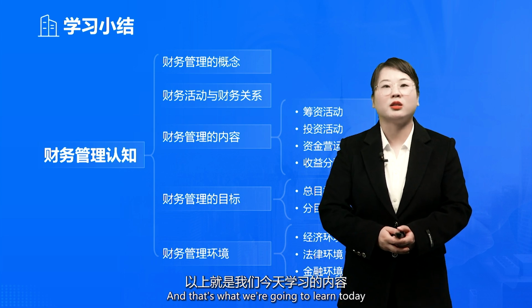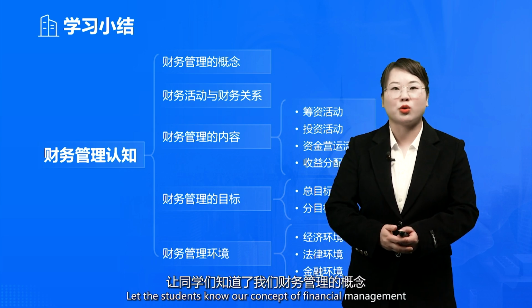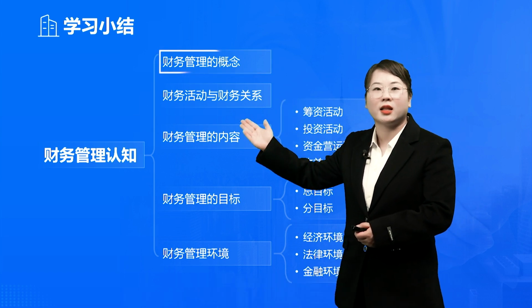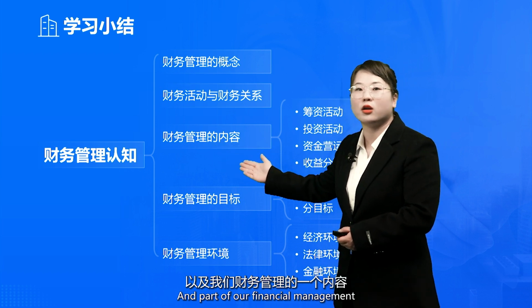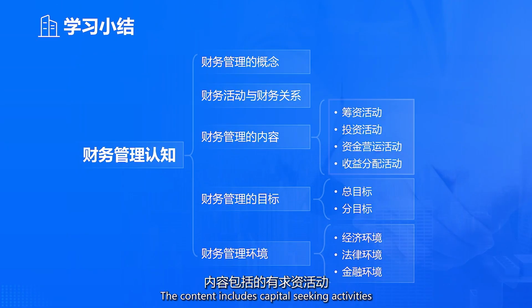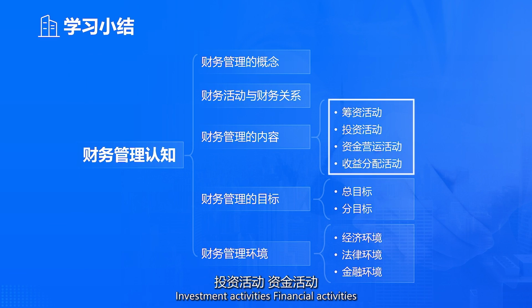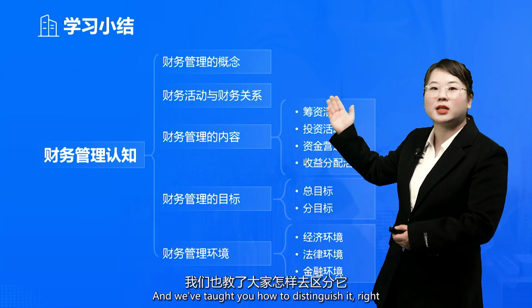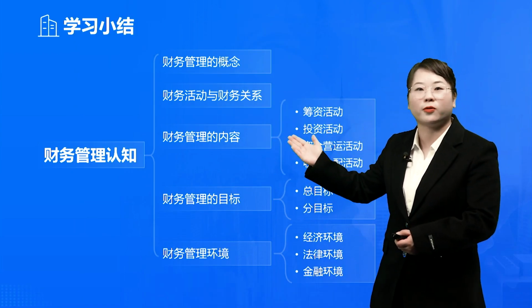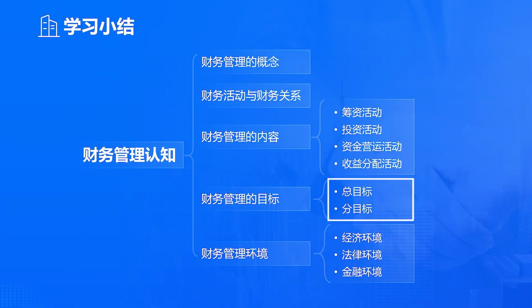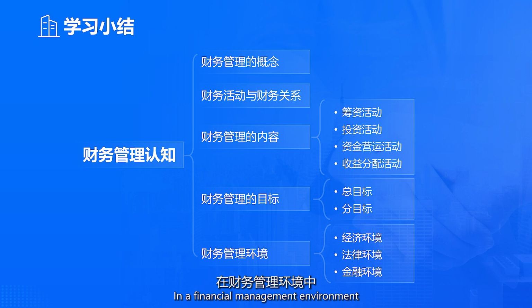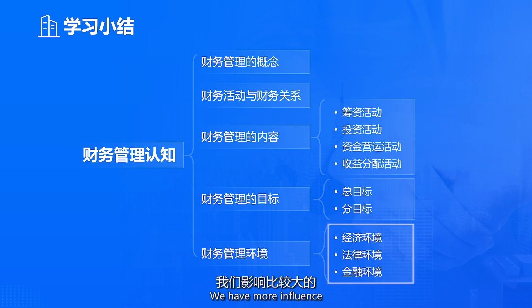And that's what we're going to learn today. Through today's study, we let students know the concept of financial management, learn about financial activities and relationships, and the parts of financial management, including fundraising activities, investment activities, operating activities and income distribution, and we've taught you how to distinguish them. For our financial management goals, we have a general goal and sub-objectives. In the financial management environment, the greatest influences are the economic environment, legal environment and financial environment.